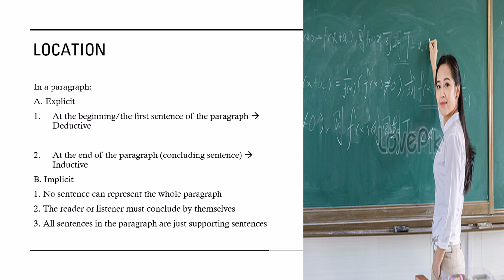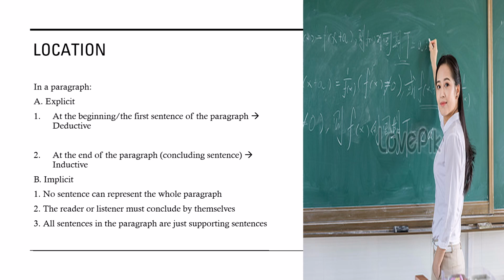The first one, at the beginning of the paragraph or at the first sentence of the paragraph. It doesn't necessarily always have to be the first sentence, but it should be at the beginning of the paragraph, maybe the first or the second sentence at least. This is called a deductive paragraph. Maybe you are familiar with the term deductive. So if you find the main idea of the paragraph at the beginning, we can call it a deductive paragraph. It means that it has the main idea at the beginning of the paragraph.